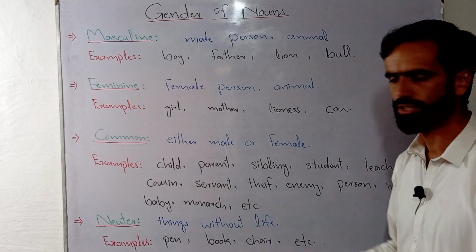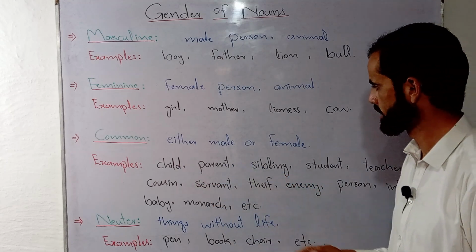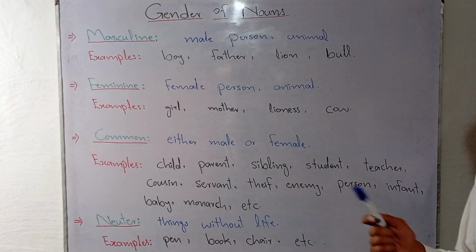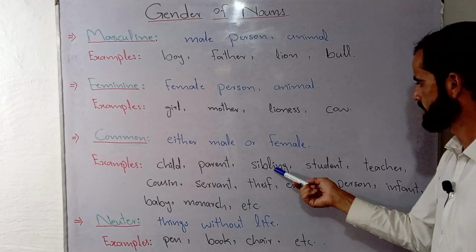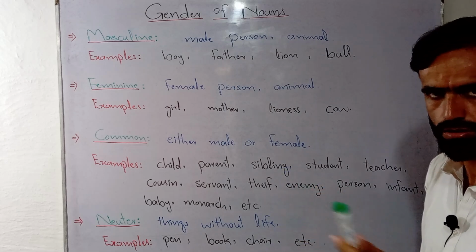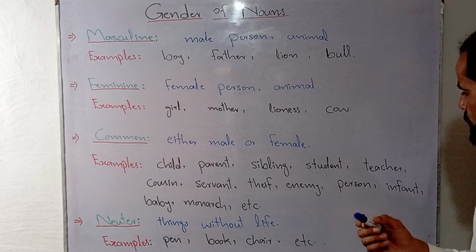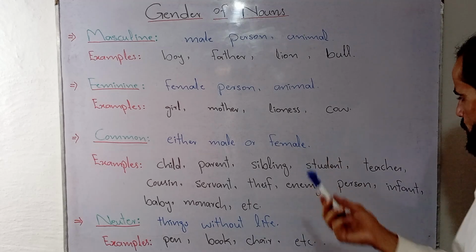There is a word child. Child may be used to refer to a male or female child. Parent. Parent may be used to refer to mother or father. Sibling. Sibling may be used to talk about sister or brother. There is a word student. Student may be used to talk about a male student or female student.